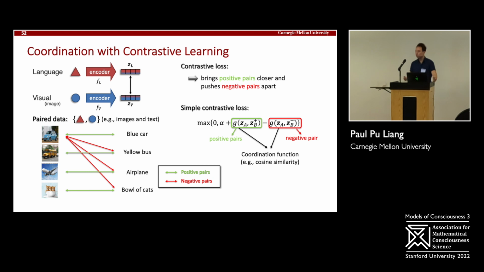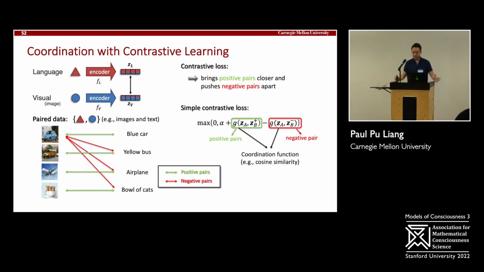Your objective function to learn these models will then involve contrastive learning: bringing the representations of the positive pairs close together, and pushing apart the representations of your negative pairs. Essentially, maximizing your coordination function for positive pairs and minimizing it for negative pairs. And the coordination function can be something simple like cosine similarity.